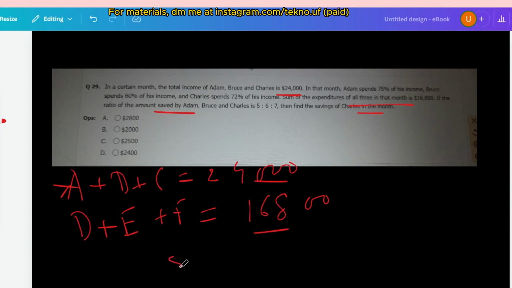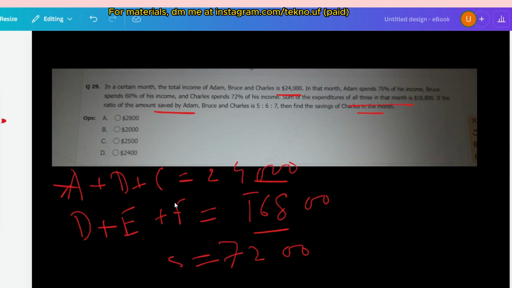So savings is equal to 24,000 minus 16,800, which becomes 7,200. So 7,200 is equal to savings. Their savings ratio is 5:6:7, so let's assume the amounts are 5x, 6x and 7x.